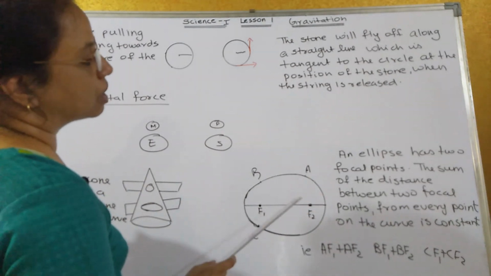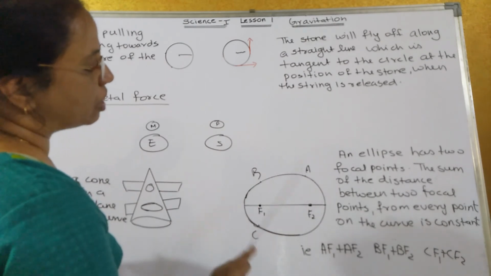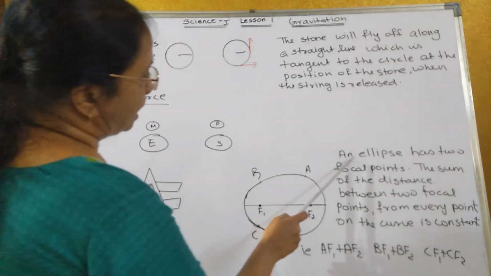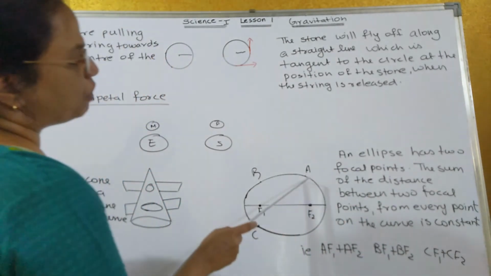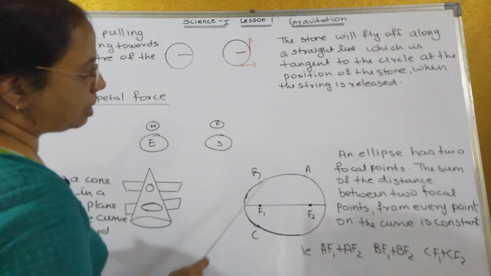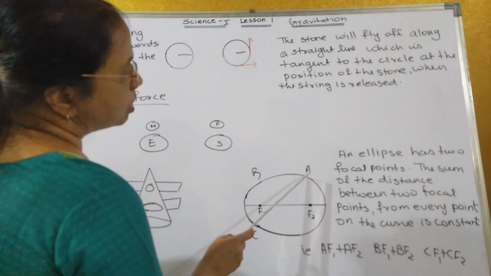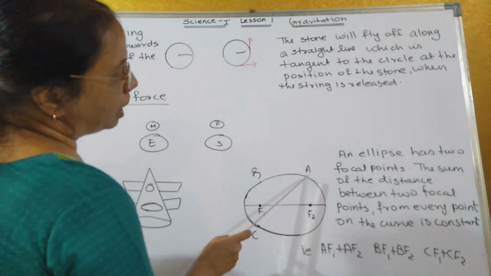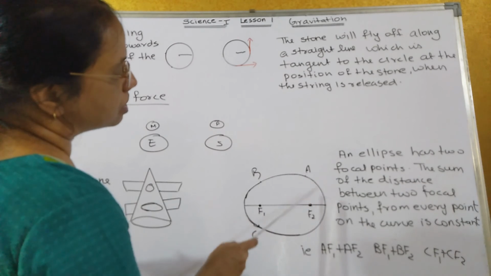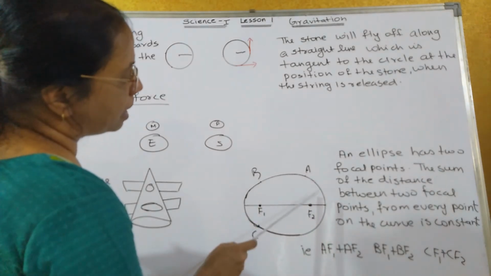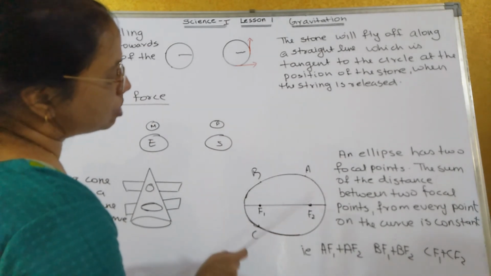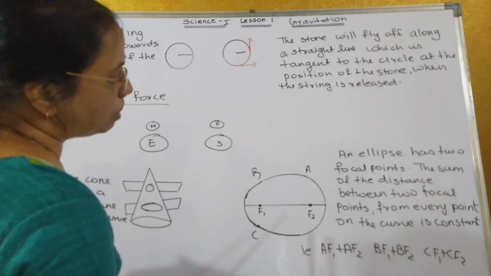Like a circle has one center, an ellipse does not have one center, it has two. That is known as the focal point. An ellipse has two focal points. Now if you consider an object at A or B or C, the distance AF1 plus AF2 will always be equal to BF1 plus BF2, similarly CF1 plus CF2.